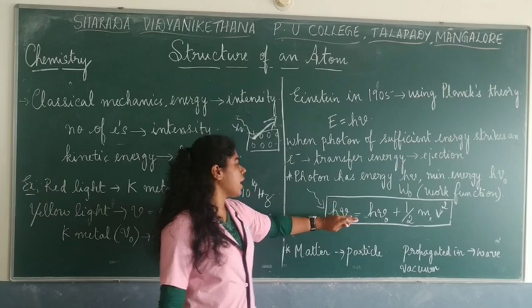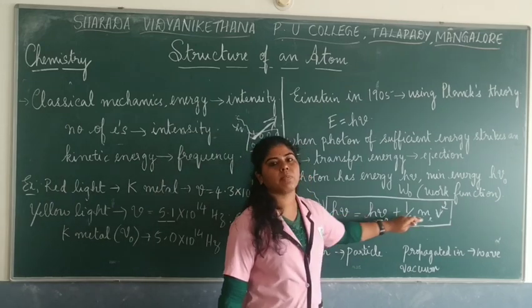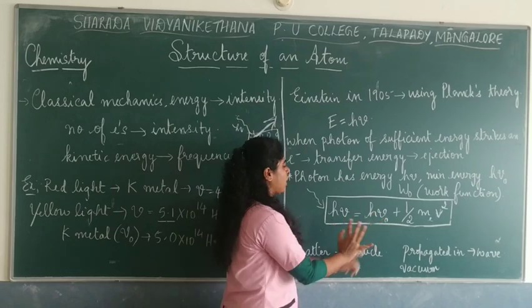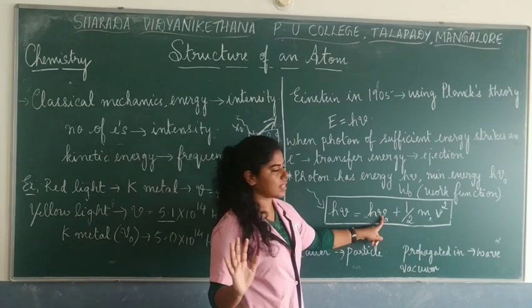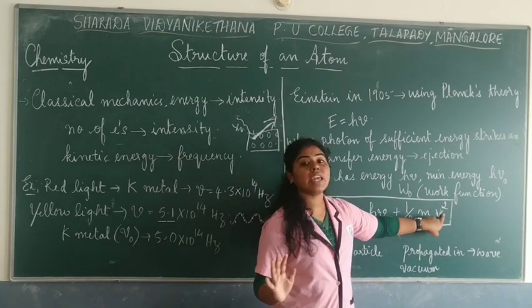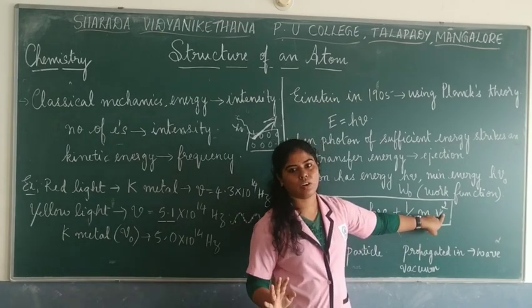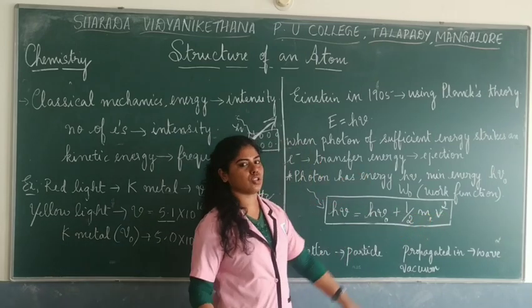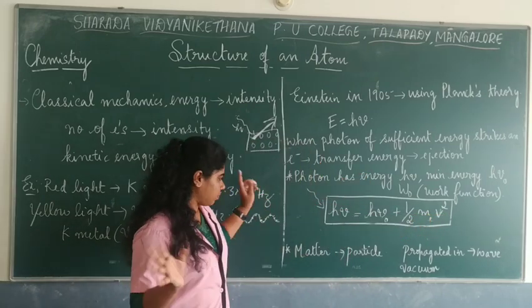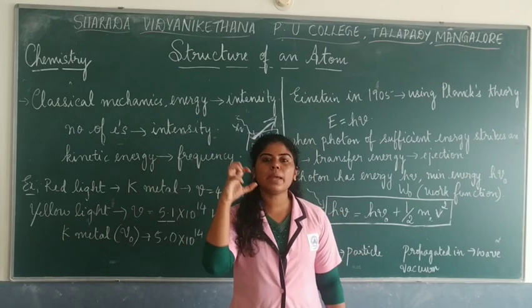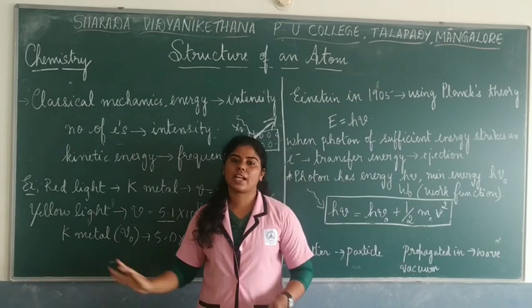So this is the expression h nu is equal to h nu naught plus half m v square, where h is Planck's constant, nu naught is threshold frequency, m is the mass of the electron, and v is the velocity, okay, the speed with which they move. So this is an expression for the kinetic energy of the particles. That's clear. So this is totally based on the particle nature of the electromagnetic radiation.